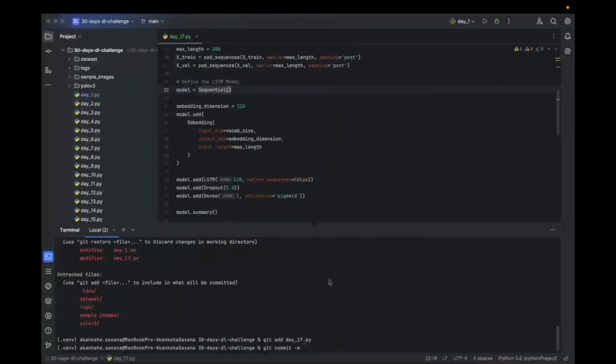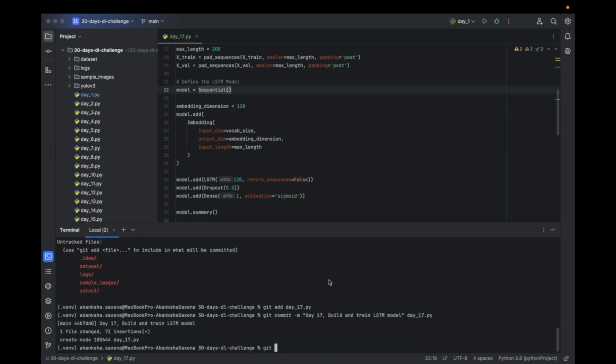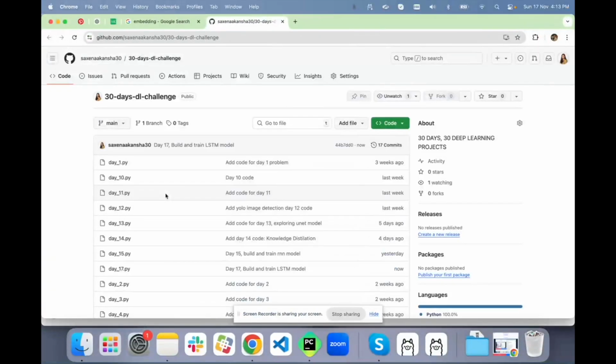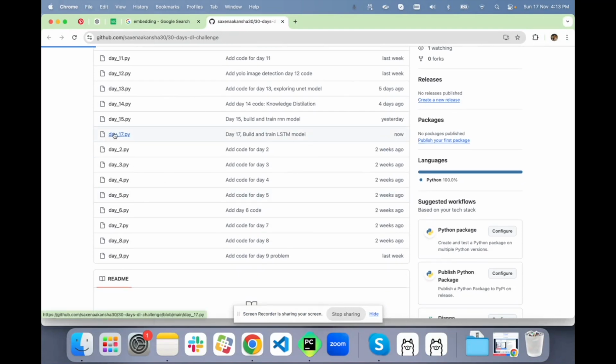So I'll go and commit the code. Explore, build and train LSTM model, and this is day 17, and we push it. And we check if the code is there. Yeah, the code is there.